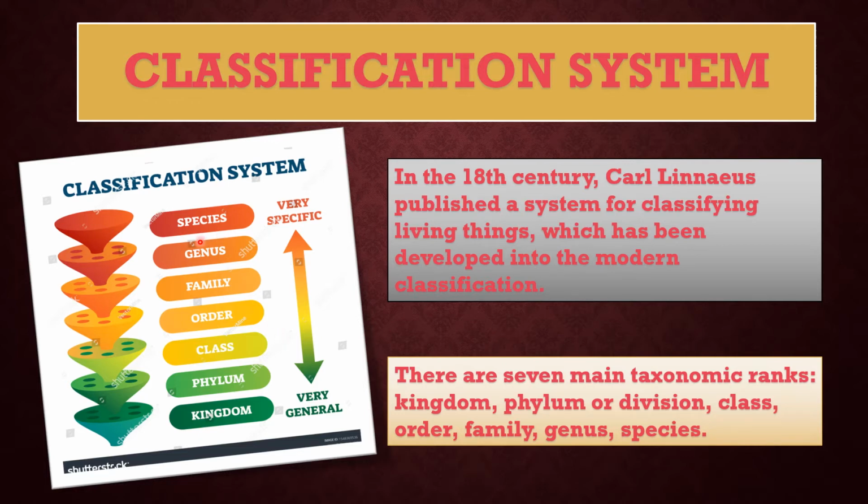Now species. What is this? Species is a group of similar organisms that can reproduce among themselves. Scientists have been able to discover and classify more than 2 million organisms on the earth, ranging from tiny bacteria to the largest blue whales. Organisms are classified according to a system comprising 7 ranks as given in this diagram. Okay, hope you have understood the 7 ranks classification system.